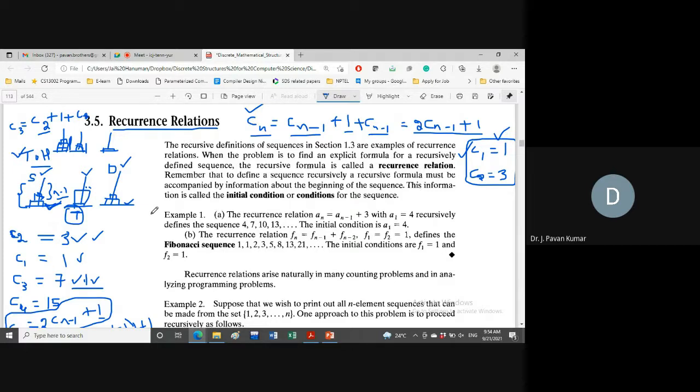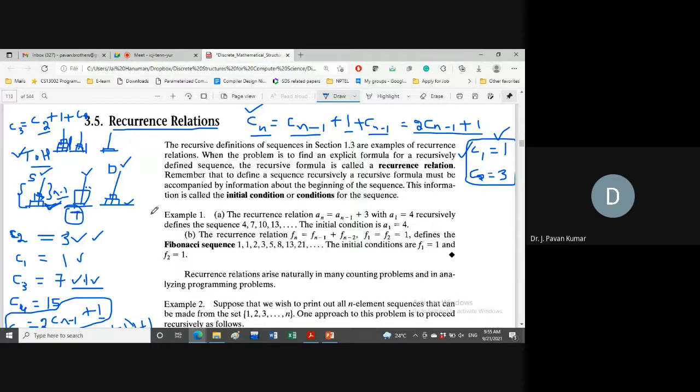Recursive, because if you consider the fifth Fibonacci number we have to calculate, it is the sum of the fourth and third Fibonacci numbers, like F5 is equal to F4 plus F3. Like that we will be calculating. Now try to understand the intuition for why we travel in this direction.